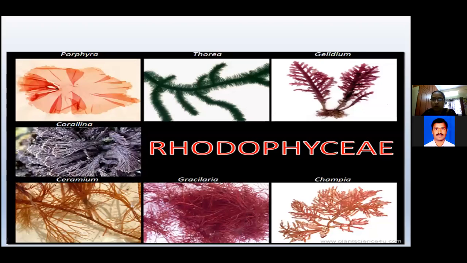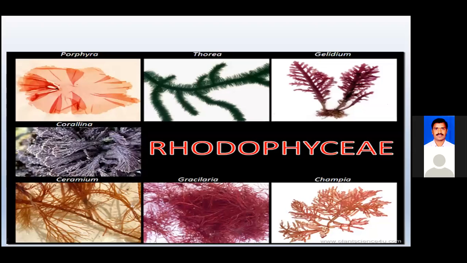The members belonging to this class are commonly called red algae. The genera belonging to this class are cultivated as mariculture. Around 10 lakh tons of commercial products are produced by Japan, China and the Philippines by cultivating these algae. Why? Because they are very economically important. That's why these countries cultivate these red algae, and the cultivation is called mariculture. Did you understand mariculture? Yes, ma'am.